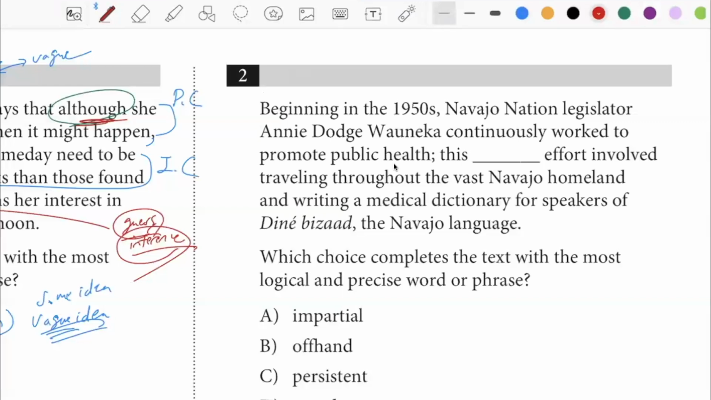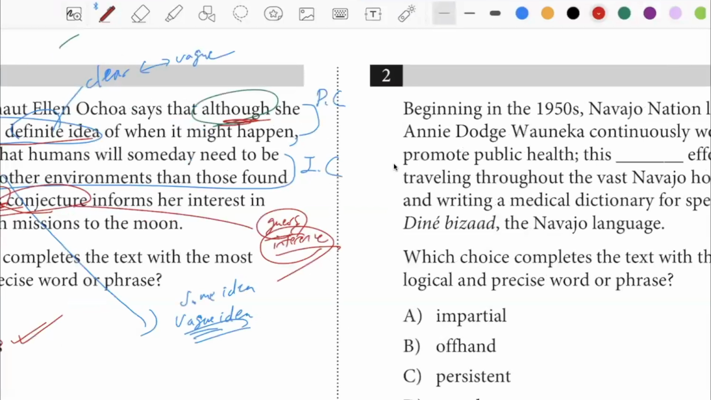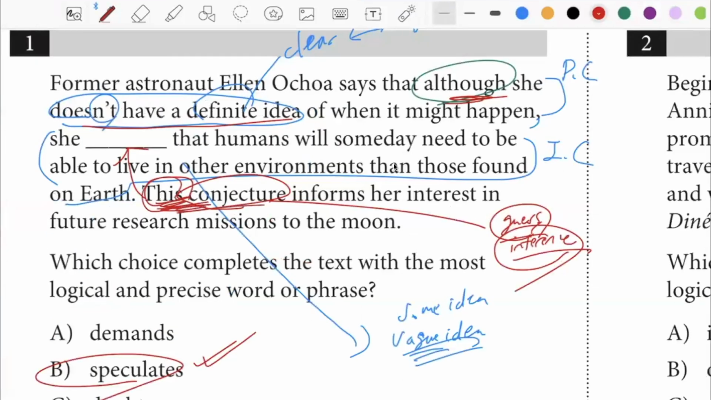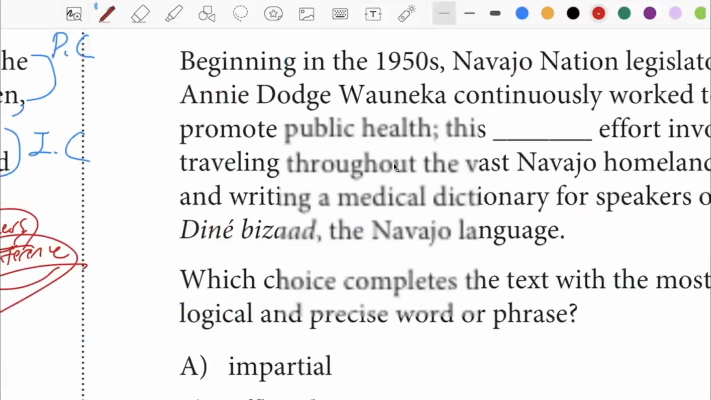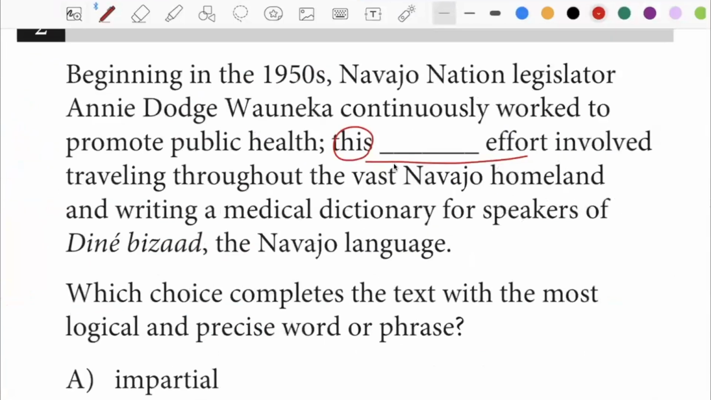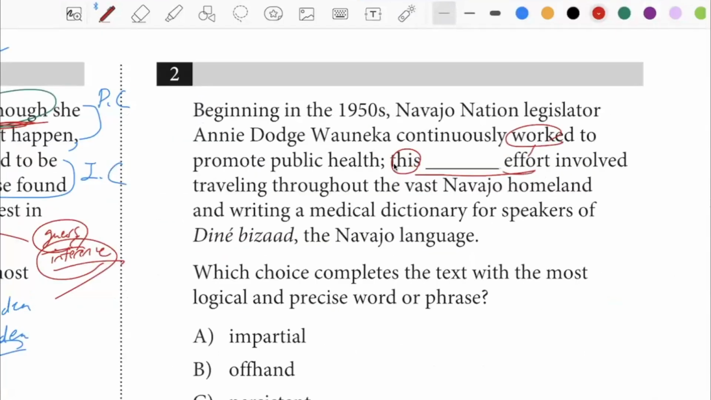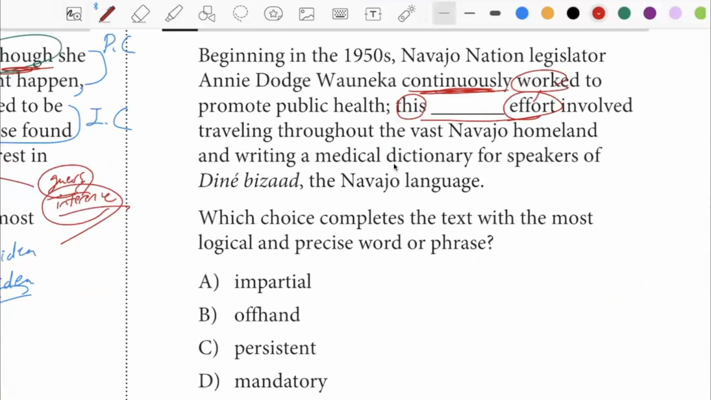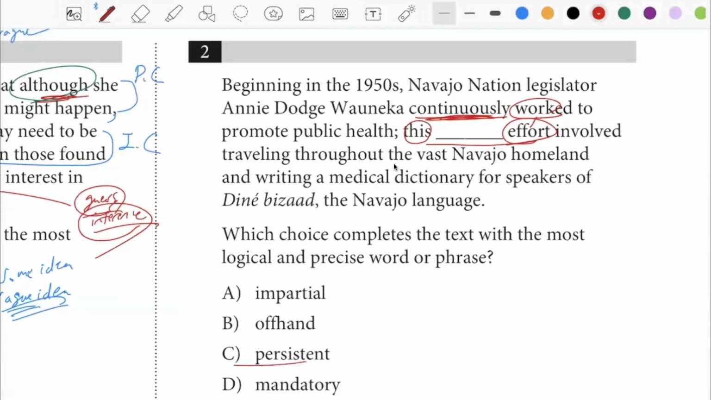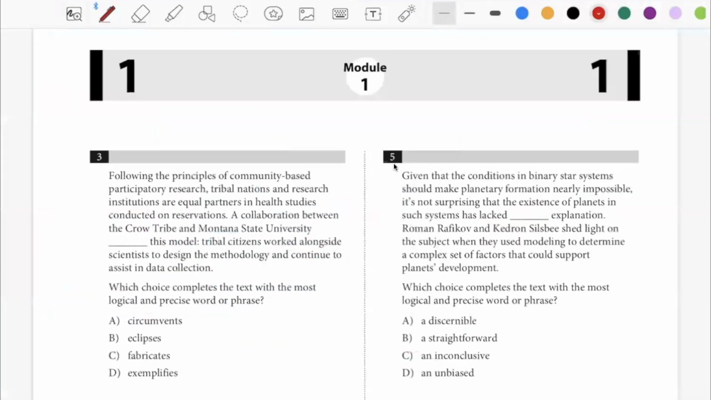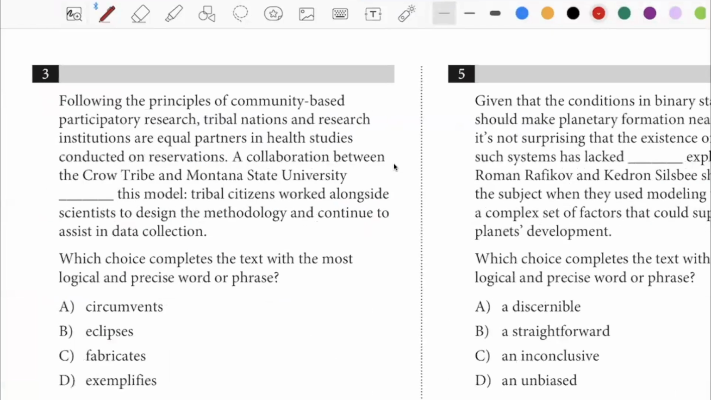Beginning in the 1950s, Navajo Nation legislator Annie Dodge Waneka continuously worked to promote public health. This, okay, so very similar to this kind of structure. The fact that the word this is used again must mean what? The effort, right? That is the work. Continuous. The fact that you work continuously, that must have to do with a sense of persistence. Okay, not too difficult, right? All right, let's try, say, number three.